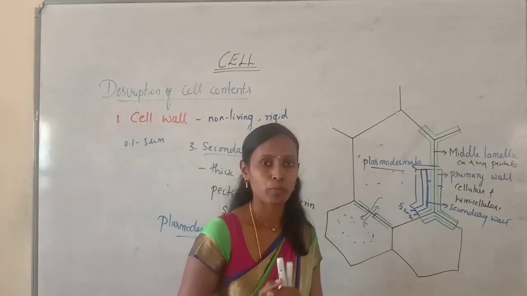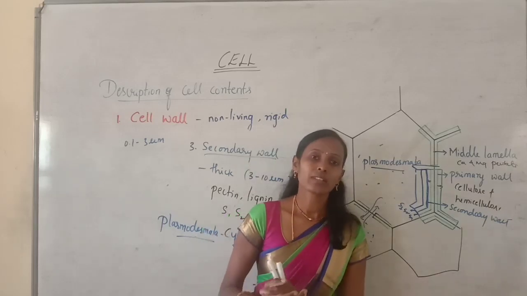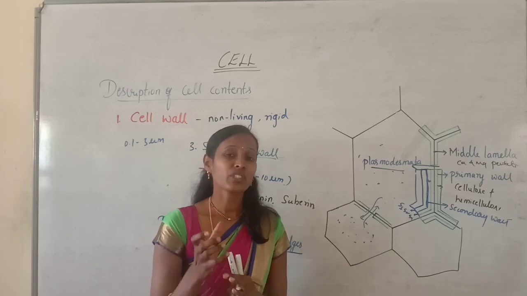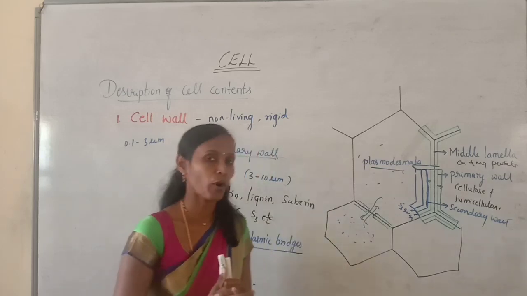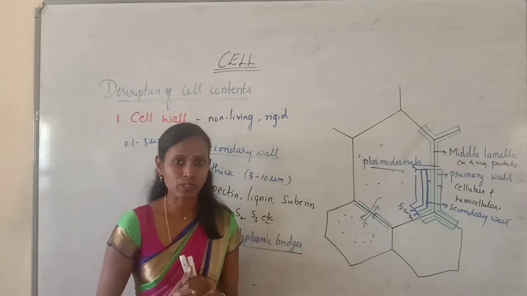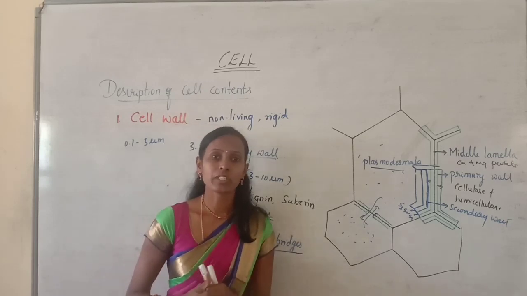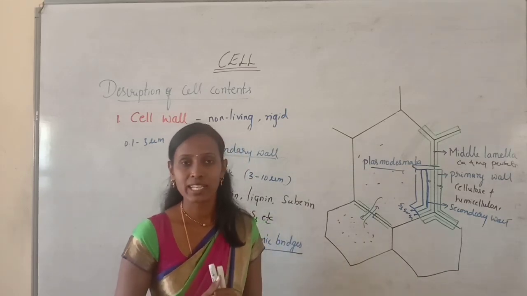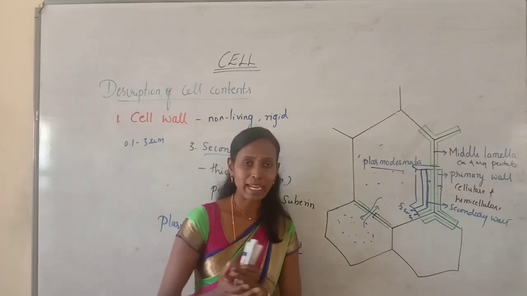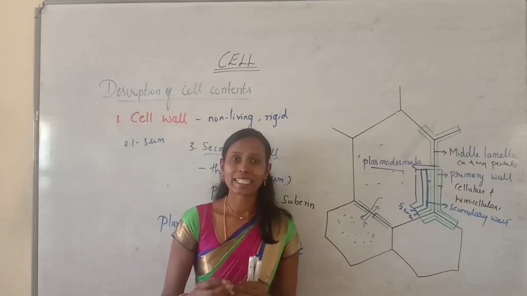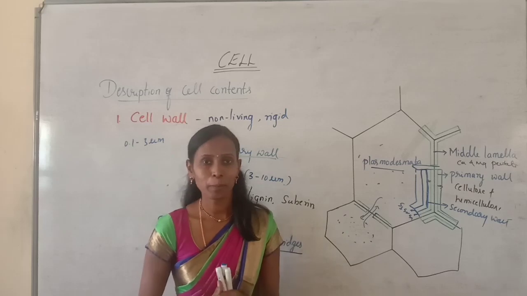Let us recall the few points that we have discussed. So what is a cell wall? The cell wall is the non-living rigid structure which forms the outermost boundary in algae, fungi and plants. In algae, the cell wall is mainly made up of cellulose, galactans, mannans and calcium carbonate. In plant cells, the cell wall is mainly made up of cellulose, hemicellulose, pectin, lignin, suberin and proteins.